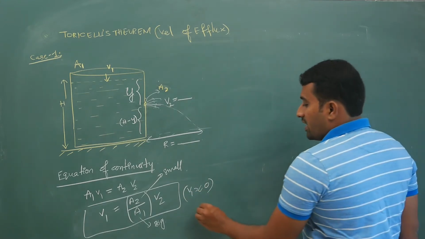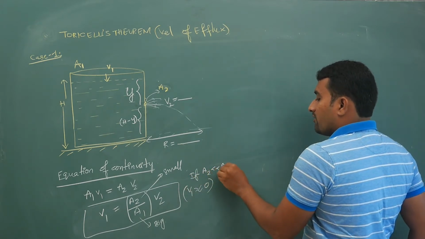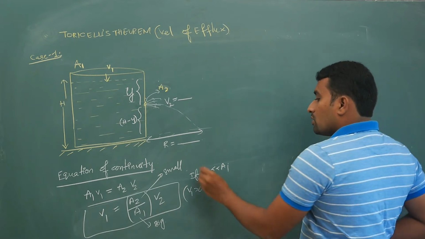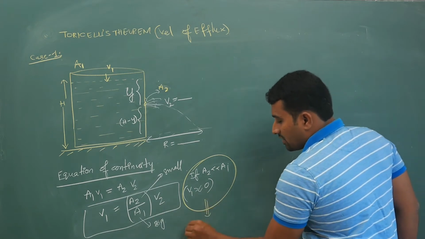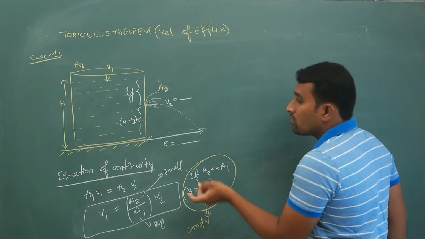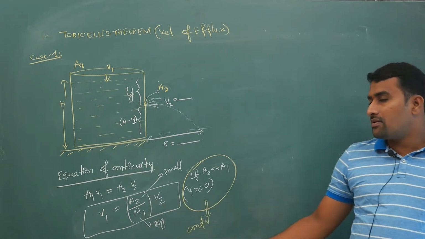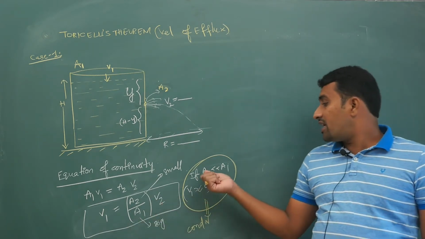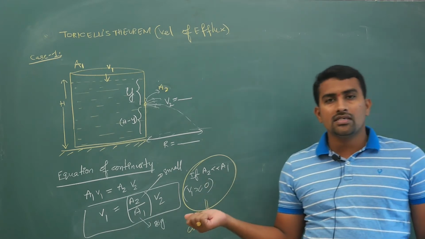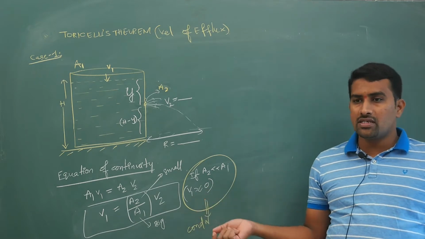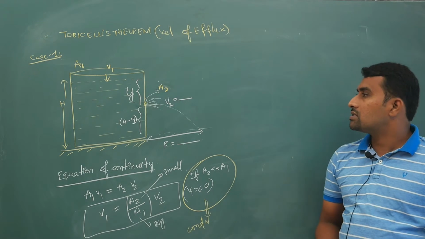A2 is very much less than A1, that is your whole area. This is the condition. If this condition is satisfied, then only the result that I am going to derive will work. If A2 is very much less than A1, your V1 is close to 0. Obviously the hole at the bottom will be very small compared to the area of cross section of the tank. So here it is 0.